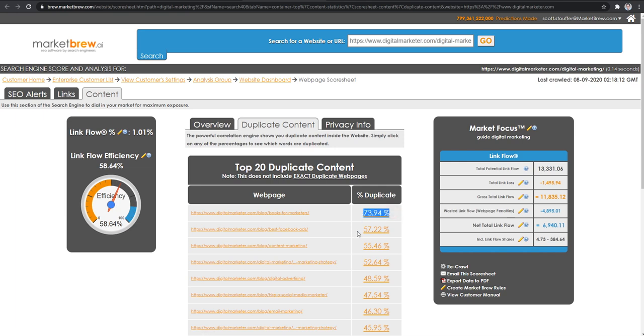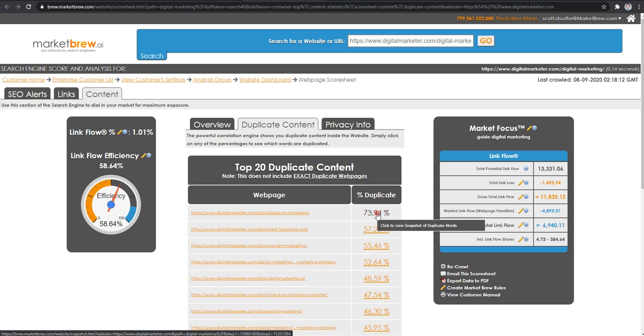Now, on average, about 35 to 42% is what we've found is an average correlation for two pairs of pages in one subdomain. And this is because of a header and footer, common components that are shared between those pages, and that's okay. But as we get into 60, 70, 80%, the search engine model will start to place a penalty on that gross total link flow.